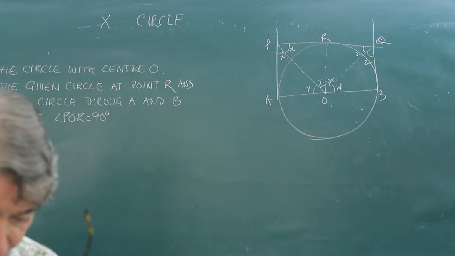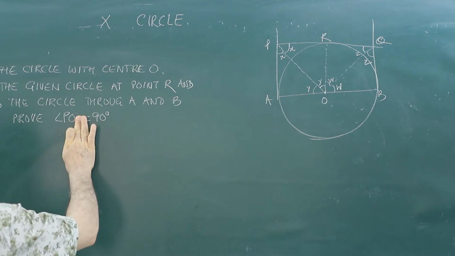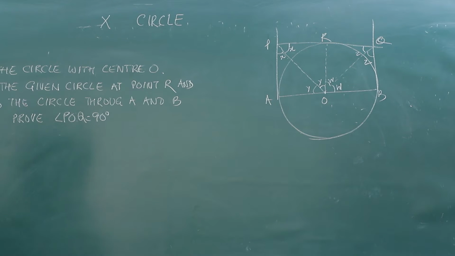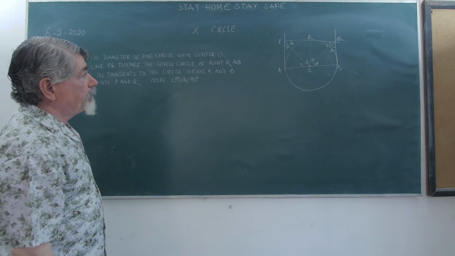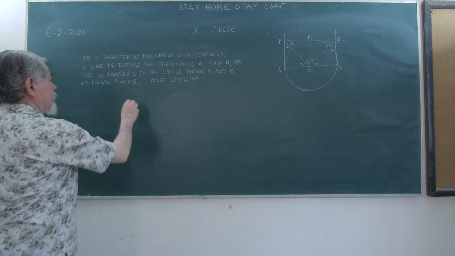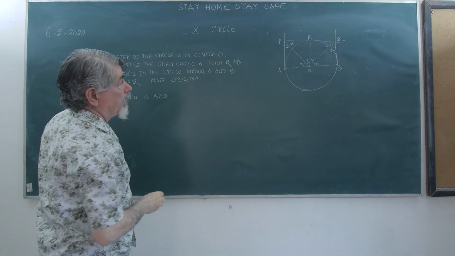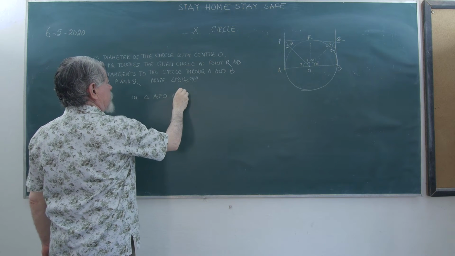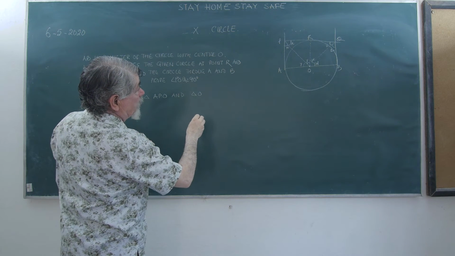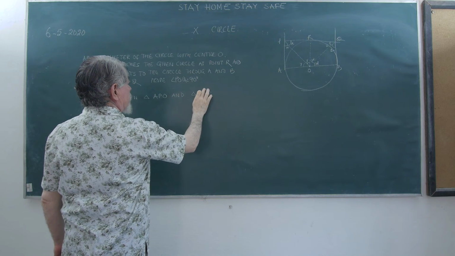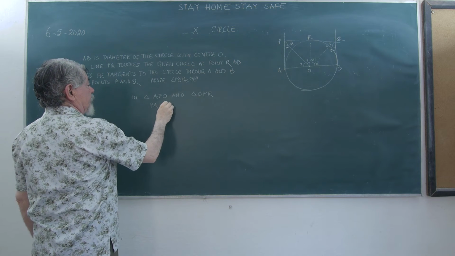Angle POQ is 90 degrees, not R. Now we are going to see these two triangles first of all. In triangle APO and triangle OPR, we are saying that PA is equal to PR.